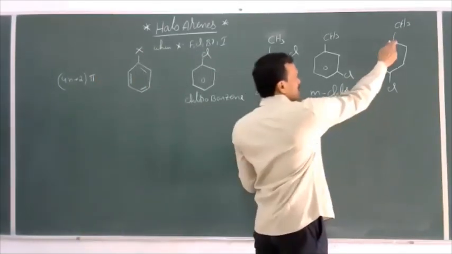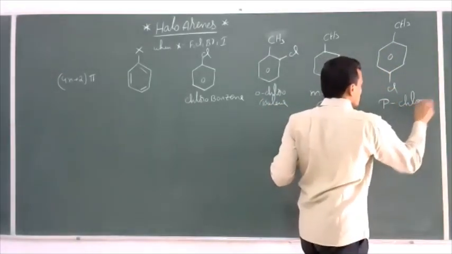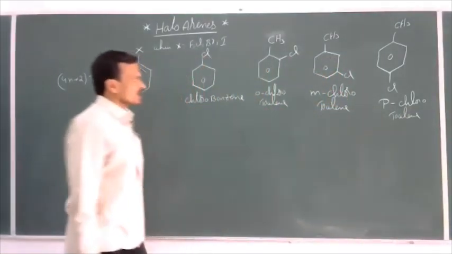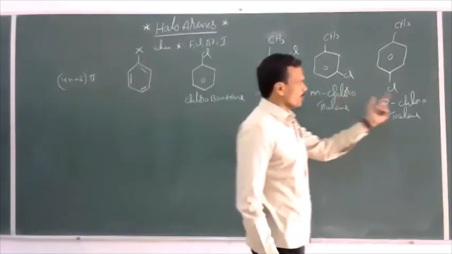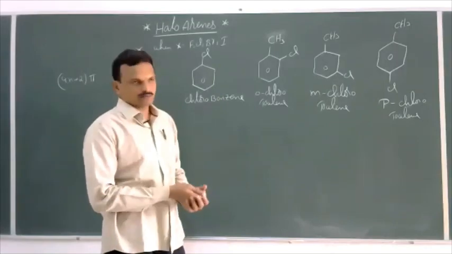And with respect to methyl, this is para position, so this is parachlorotoluene. So these are common names: orthochloro, metachloro, parachloro. Ortho, meta, para are used in the common system.